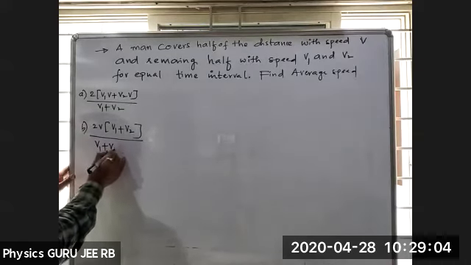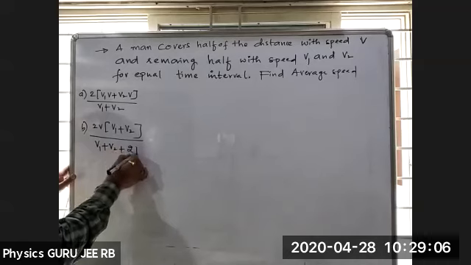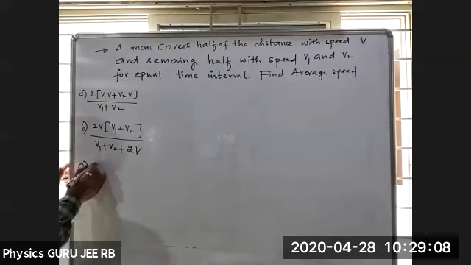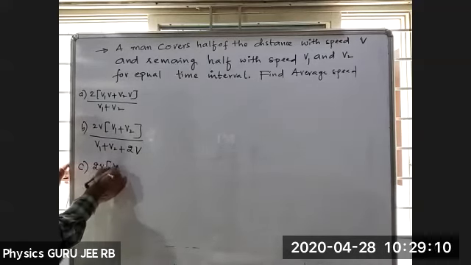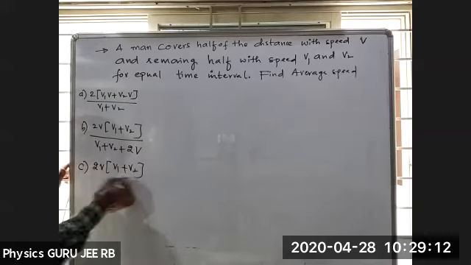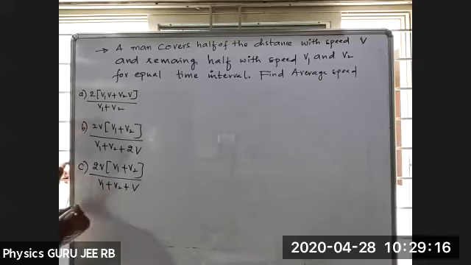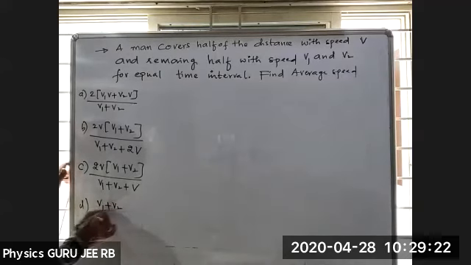Option B: 2v into v1 plus v2, divided by v1 plus v2 plus 2v. Option C: 2v into v1 plus v2, divided by v1 plus v2 plus v. And option D: v1 plus v2 divided by v. Just check it out and tell me the answer.